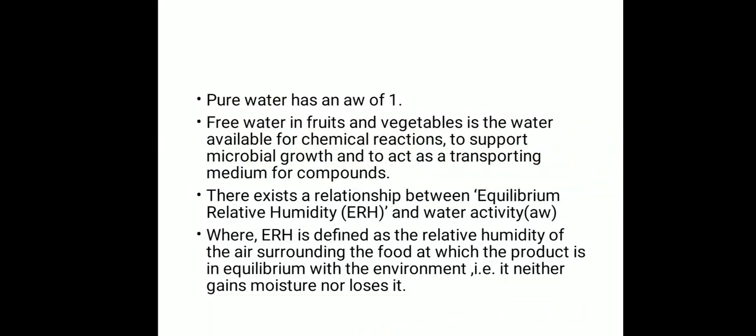This unbound water in any fruits or vegetables helps in all the chemical reactions which take place in the food item, supports microbial growth, and also acts as a transporting medium for certain compounds within the fruits or vegetables.